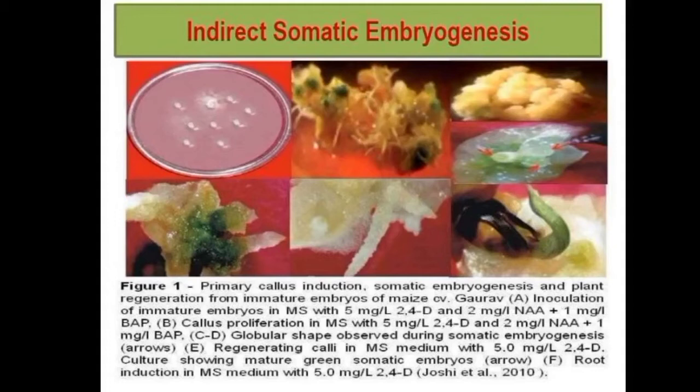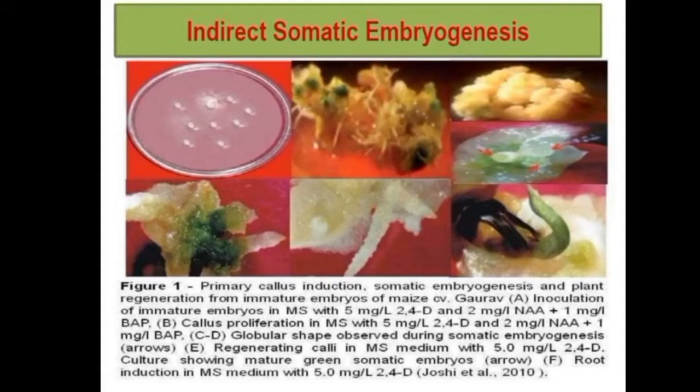So the difference here, in indirect somatic embryogenesis there is a callus induction, and in direct somatic embryogenesis there is no callus induction directly on the leaf explant. By giving suitable media, there is a shoot regeneration and a shoot elongation, then roots, and then you will get the plantlets.